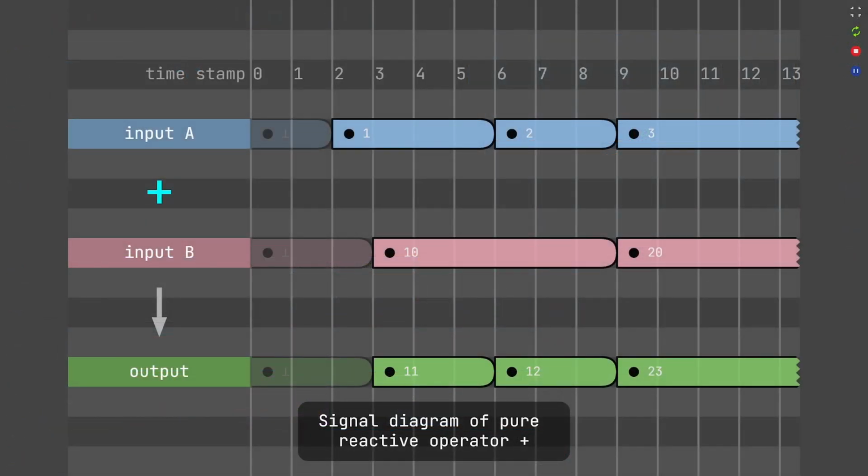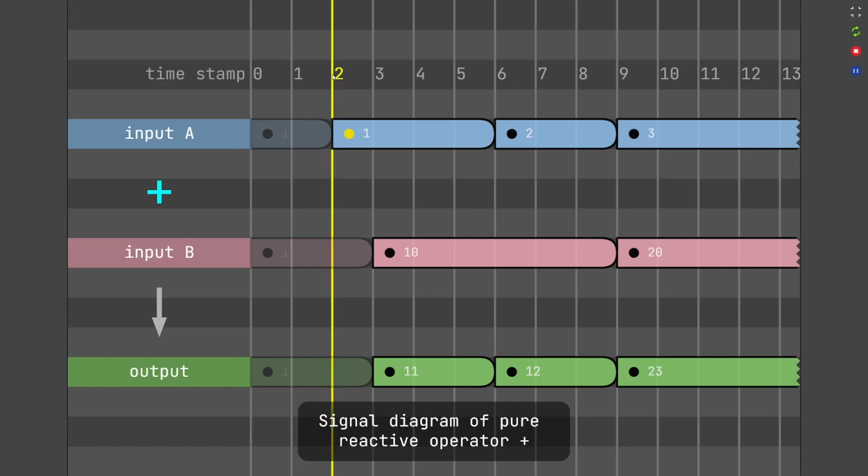Signals can be visualized using a diagram. Here's a diagram of adding two numeric input signals together. For convenience, instead of using the actual clock time, we use integer timestamps to indicate when a signal was updated. In ViKiD, the timestamp 0 is reserved for signals that are pending. We can see that initially the input signals aren't ready yet.